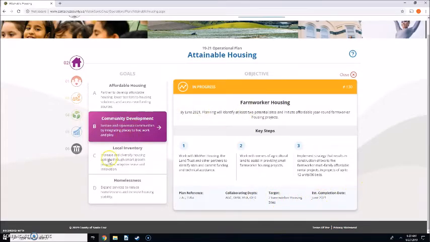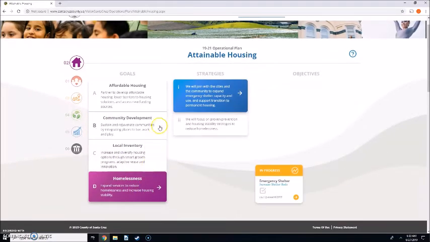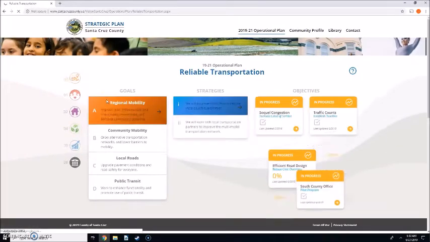And this site will be updated periodically so that you can go in and look at this dashboard and see how we're doing on progress on each of these 178 objectives. And this is really our work plan for the next 2 years, basically.